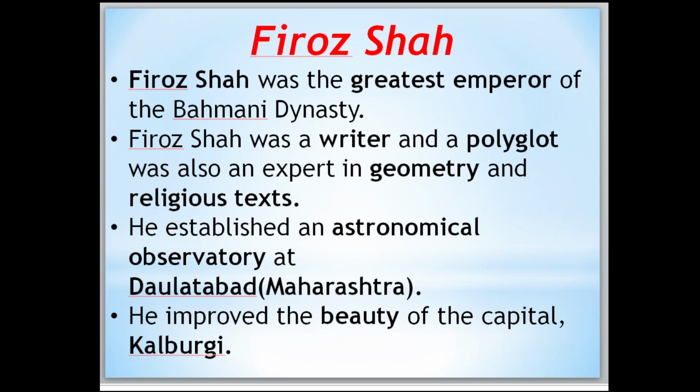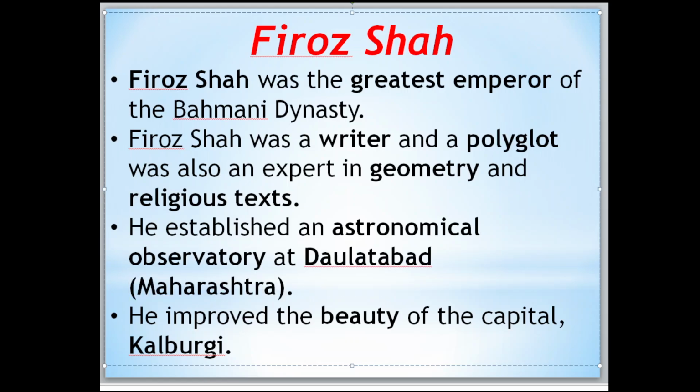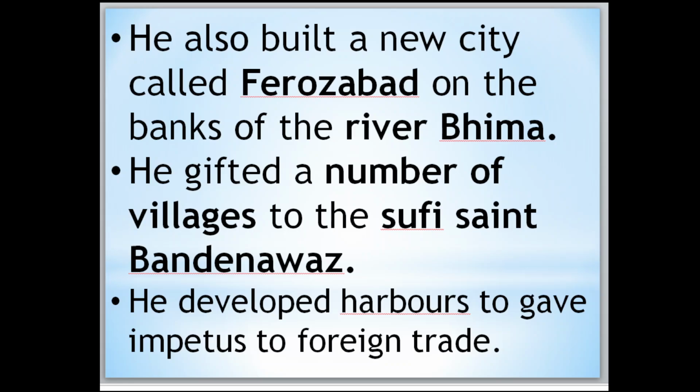Along with that, he was an expert in geometry and religious texts. He established an astronomical observatory at Daulatabad of Maharashtra. One more thing we should know about him: he improved the beauty of the capital Kalburgi. He also built a new city called Firozabad on the banks of the river Bhima.